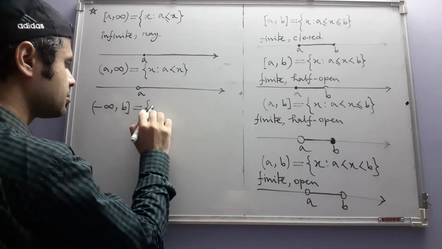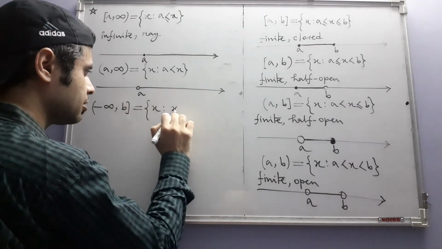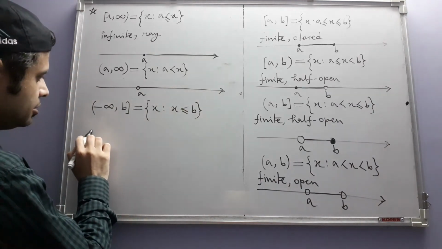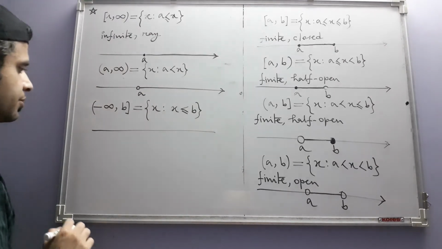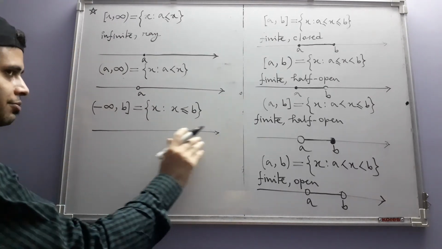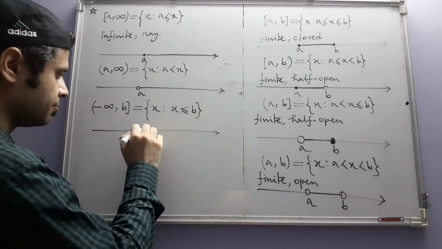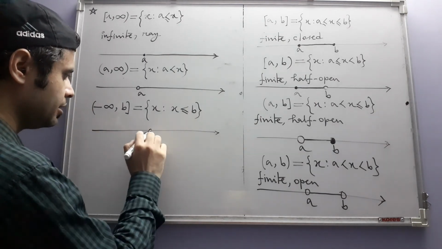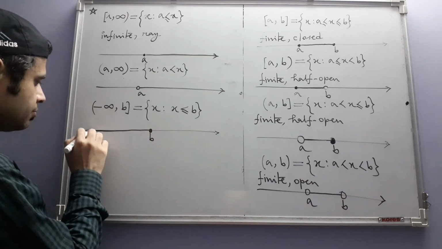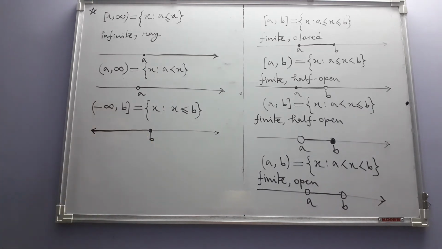So this is the set of all real numbers x that are less than or equal to b. This is also an infinite ray. However, its direction, this is the direction of the real line, and we have b here, and this ray's direction is on this side.